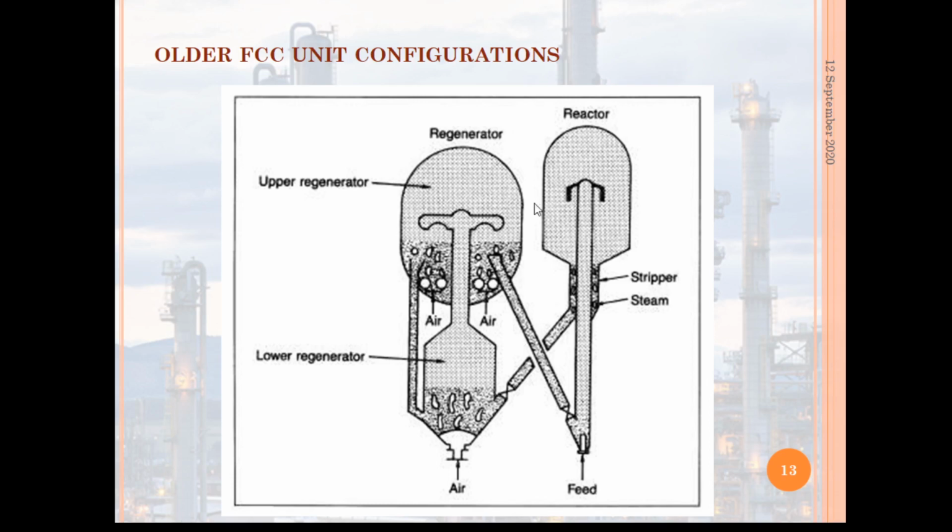Until 1965, most units were designed with a discrete dense phase fluidized catalyst bed in the reactor vessel, and most of the cracking reactions occurred in this reactor bed.